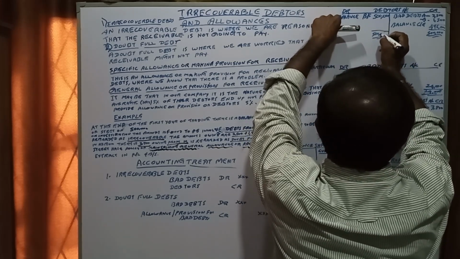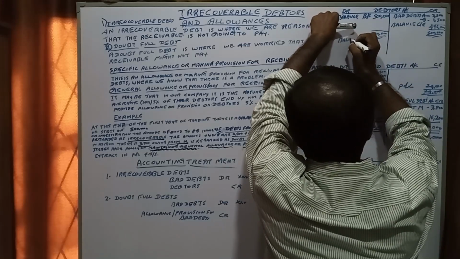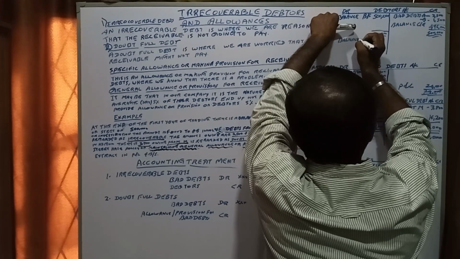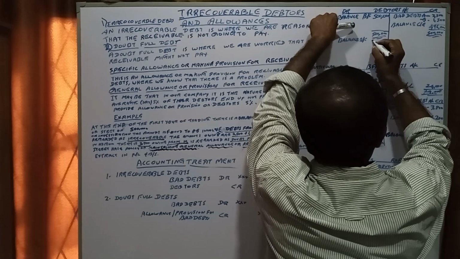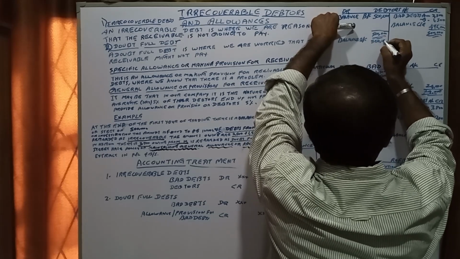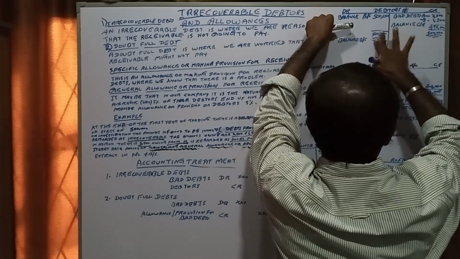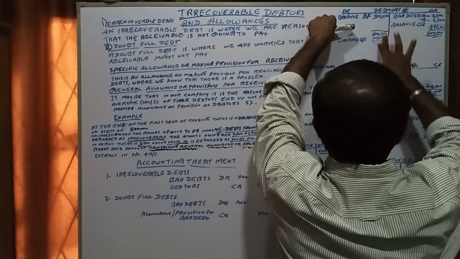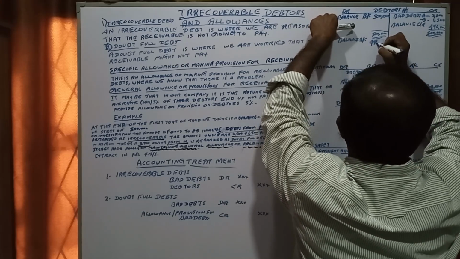500,000 balance brought forward 500,000. Sorry, 496,000. 496,000.